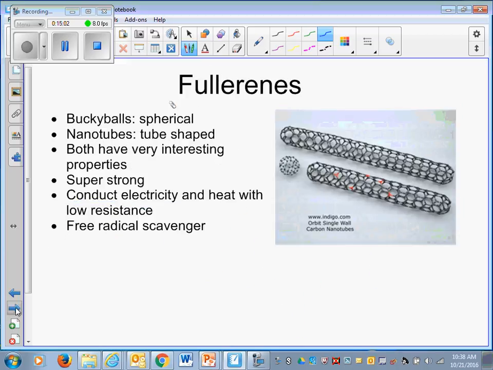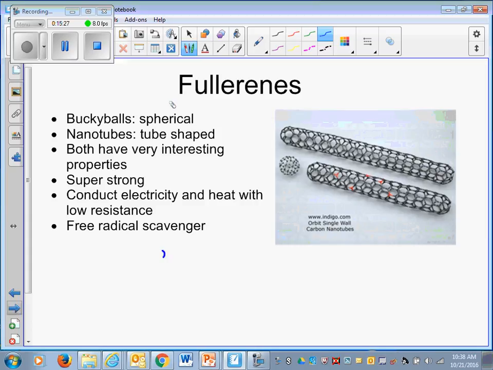Fullerene is a very unique allotrope that we recently discovered, in which the delocalized electrons are such in nature that they made this allotrope very soft. I can make it a ball. I can make it a tube.